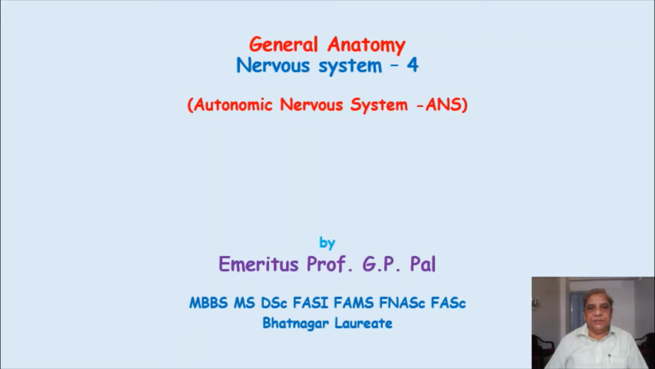Hello students, this is the fourth lecture on the nervous system under the series of general anatomy. Now, in the last three lectures we have learned that the nervous system can be divided as the central and peripheral nervous system. This was one kind of classification, but in another classification we have learned that the nervous system can also be classified as the somatic nervous system, autonomic nervous system, and the enteric nervous system.